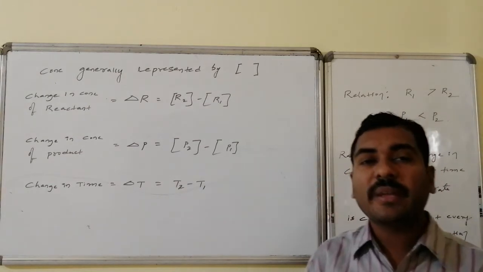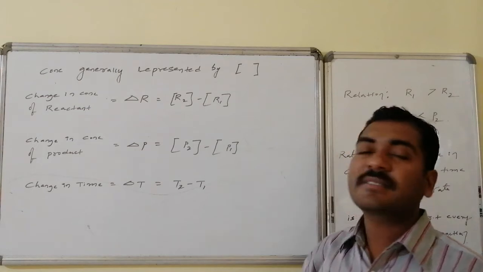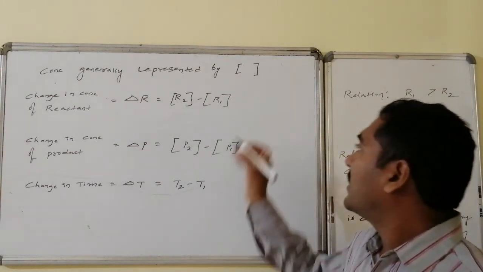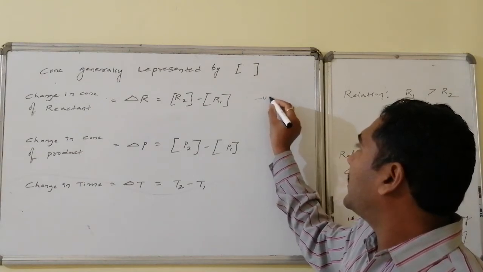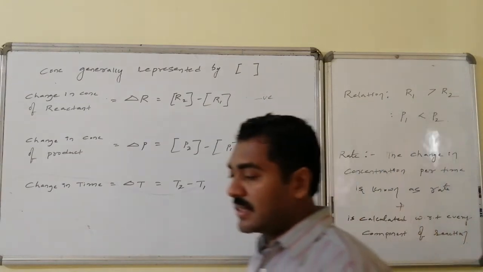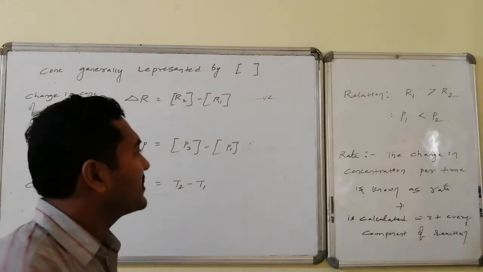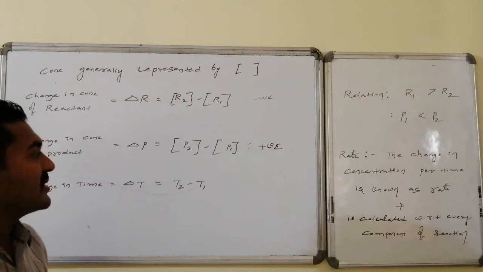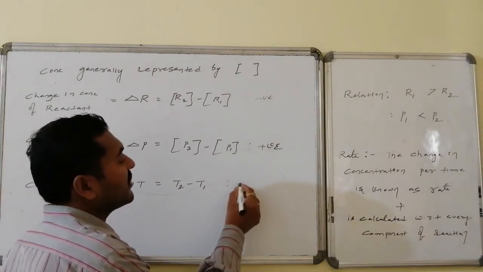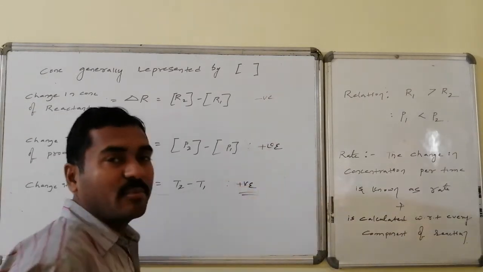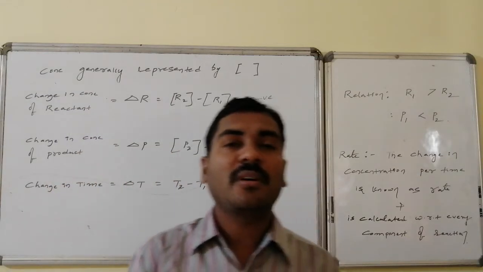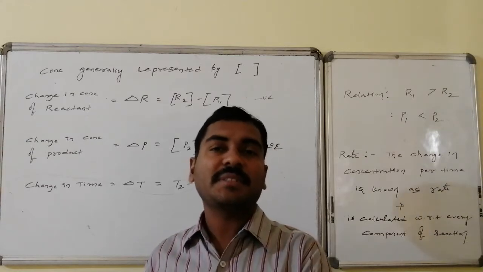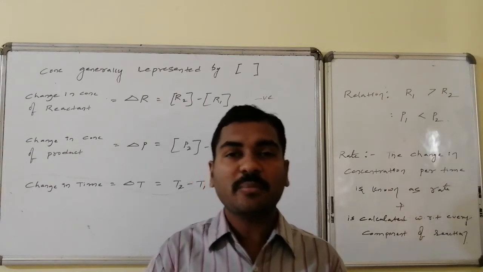As we said in the beginning, the final concentration of R at time T2 is smaller compared to the initial one, hence this quantity is negative. Whereas the final product concentration minus initial product concentration, as the final is higher, is a positive quantity. The time difference, final time minus initial time, is also always a positive quantity. Now let us go for the rate with respect to the reactant and with respect to the product.